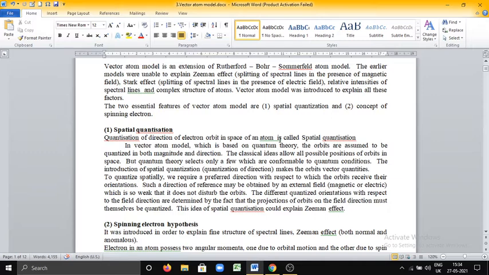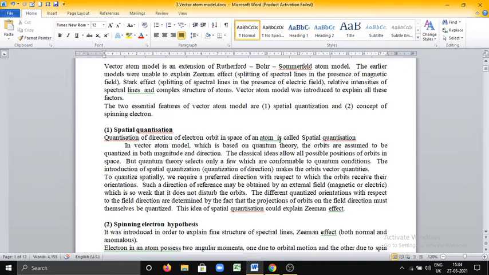To quantize spatially, we require a direction. How can we consider this direction? It may be obtained by an external field, that is a magnetic or electric field, and this external field does not disturb the orbits.